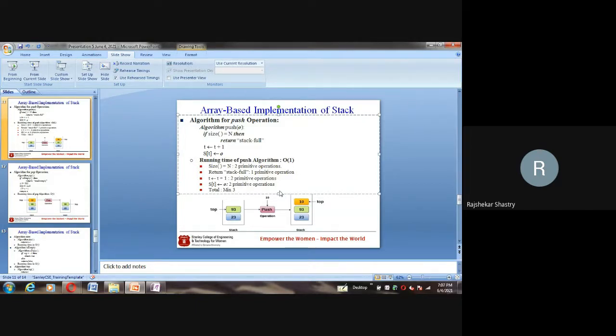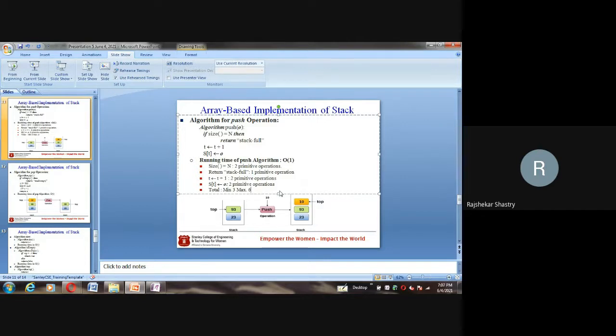So comparison and function call are two primitive operations we have in an if condition, and if it is false, then t is equal to t plus 1 and s of t is equal to 0, two more operations will be performed. So 2 plus 2 means 4, plus the 2 for comparison with n, so total 6. The maximum number of primitive operations is 6, not exactly 7, which is wrong.